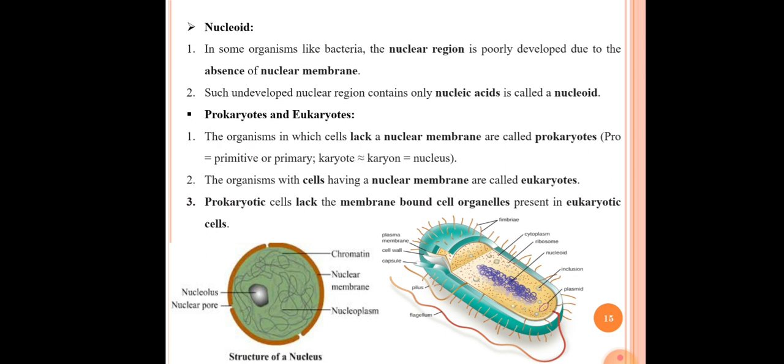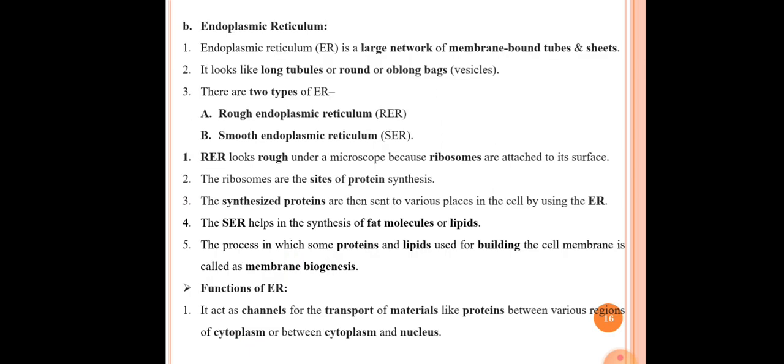In the prokaryotes we can see the nucleoid. The nucleoid is present, which is only nucleic acid, that is DNA or chromatin fiber, present within the cell. There is no nuclear membrane present around this nucleic acid. That's what is called a nucleoid. So this E. coli is a bacteria which is an example of the prokaryotes.